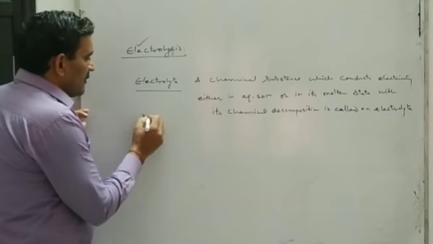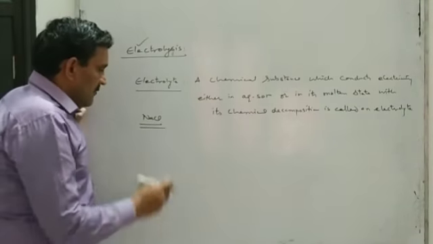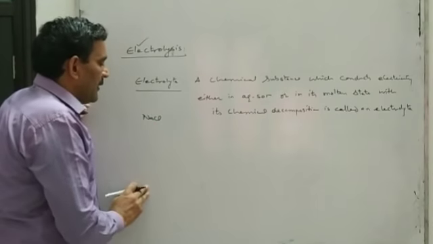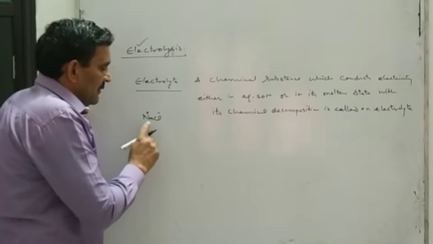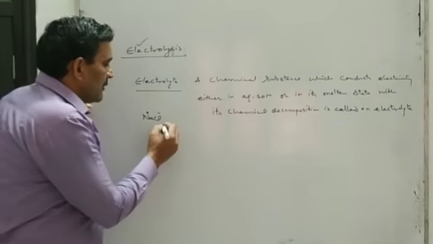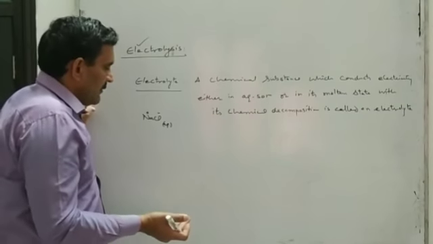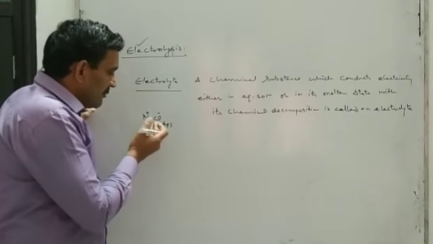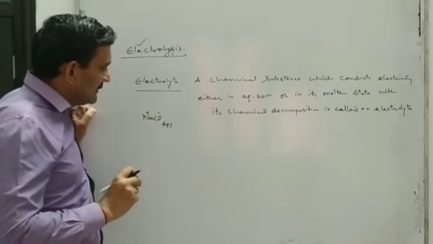For example, sodium chloride, that is a salt, an ionic compound. We know sodium chloride in solid state is a bad conductor of electricity. But when sodium chloride is dissolved in water or taken in molten state, aqueous solution of NaCl or molten NaCl will be a good conductor of electricity.